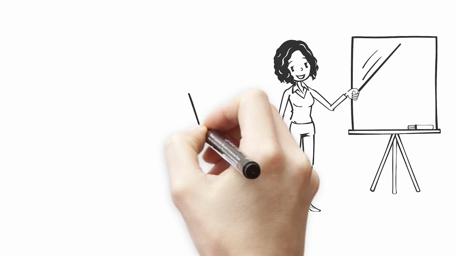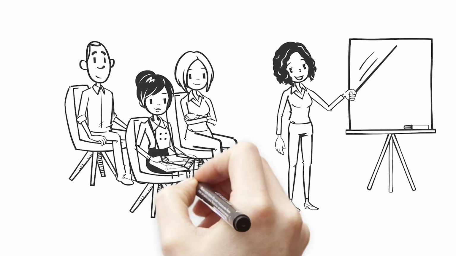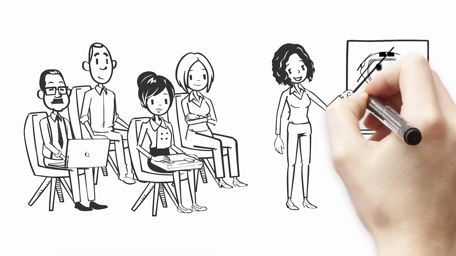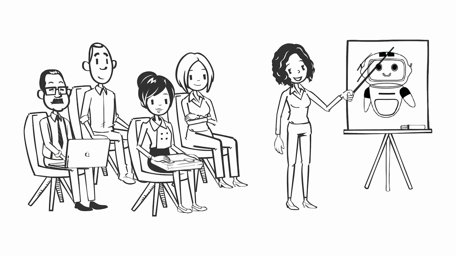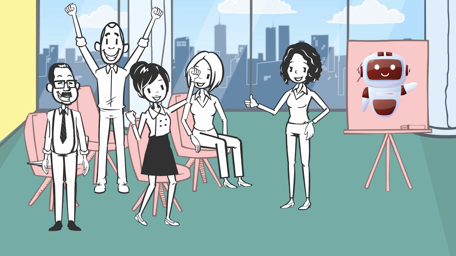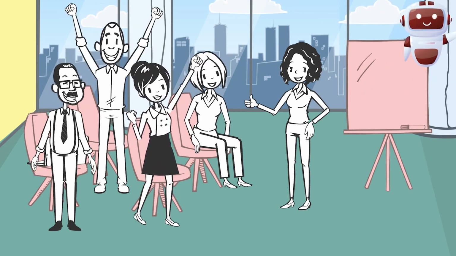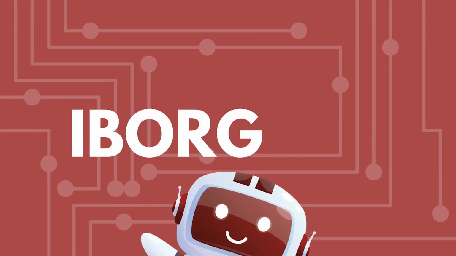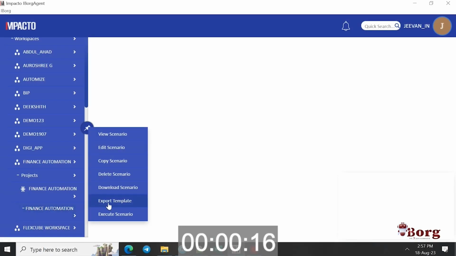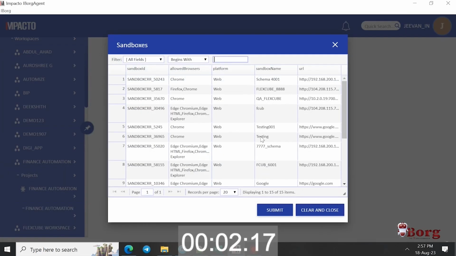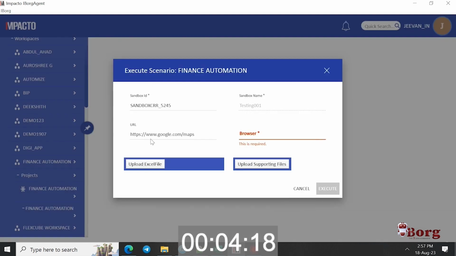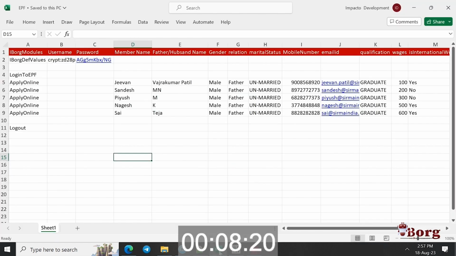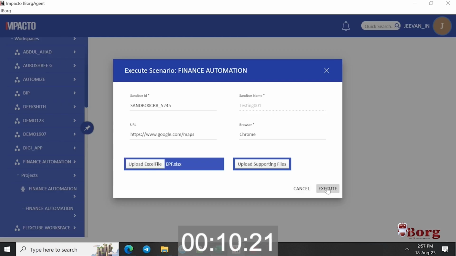But what if I told you there's a world where creating your employee's UAN is not a stressful ordeal but a seamless journey? In just 2 minutes, iBorg is poised to rewrite the script of UAN creation. Let's take the plunge. iBorg transforms UAN creation by effortlessly pulling data from your HRMS system or Excel files and smoothly inputting it into the EPFO portal.